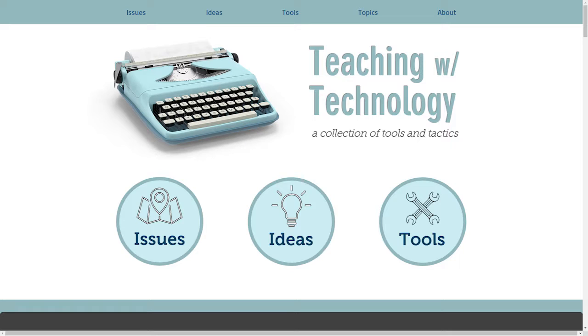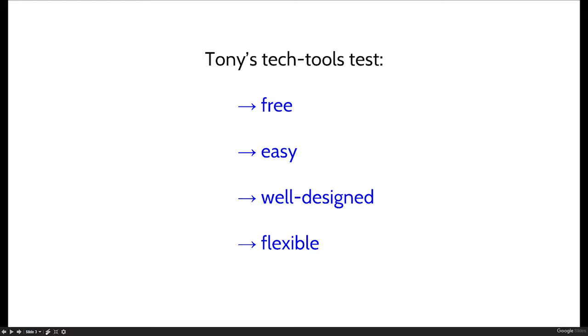The English department has a new iPad Pro I was very excited about. Camtasia, I was going to look at video and all that kind of stuff. As I got further into the work, I really ended up narrowing down to student tools. And I came up with some criteria for myself. These were my tech tools tests, because I quickly became absolutely overwhelmed with the number of tools out there, so many. So this is what I put as my criteria.